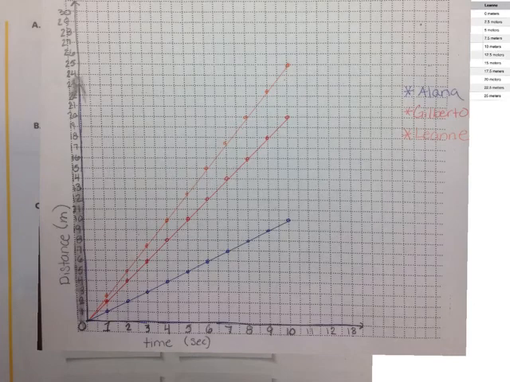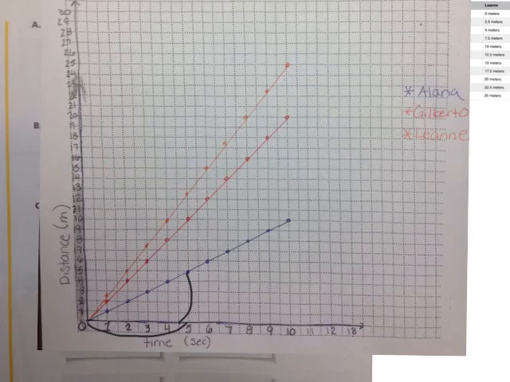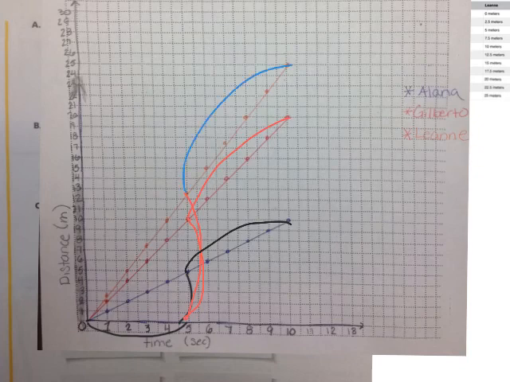The same thing can be seen in the graph. When time goes up by 5 seconds, Elena's distance goes up by 5 meters, Gilberto's distance goes up by 10 meters, and Leanne's distance goes up by 12.5 meters. The same thing can be seen when we reach 10 seconds. For Elena, she goes from 5 meters to 10 meters. Gilberto goes from 10 meters to 20 meters, and Leanne goes from 12.5 meters to 25 meters.